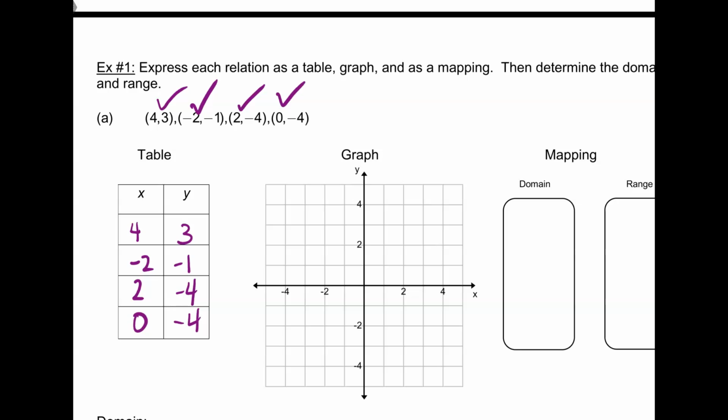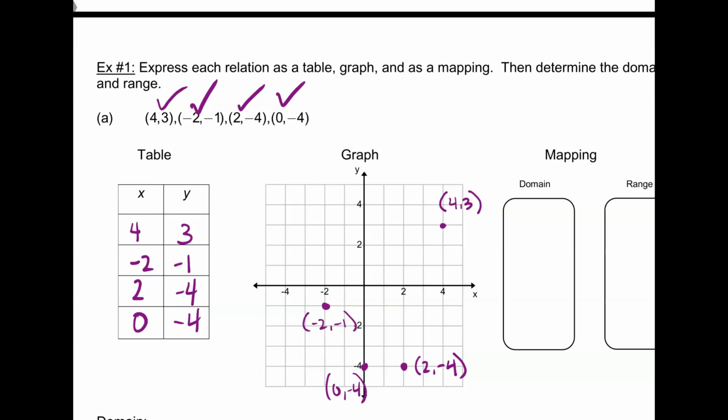Now if I do it as a graph, I'm just going to plot those points. Do you guys feel confident being able to do this yourself? No? Yeah? Okay, cool. So let's go ahead and do it. So I go over to 4, up to 3. I draw a point, and now I have a point at 4, 3. -2, comma, -1 is down here. 2, comma, -4. Go ahead and plot these, and then you can check it out and make sure you're correct. And then this is 0, comma, -4. Just double check your answers.